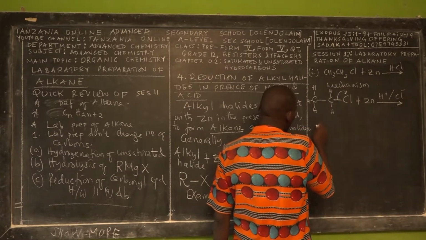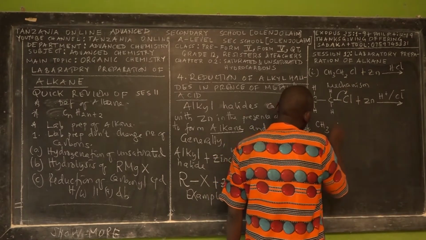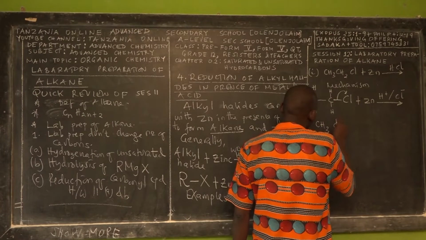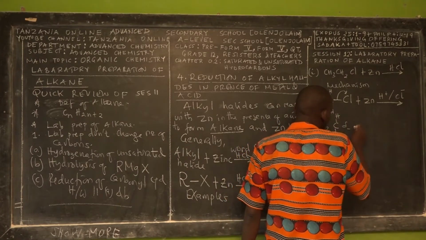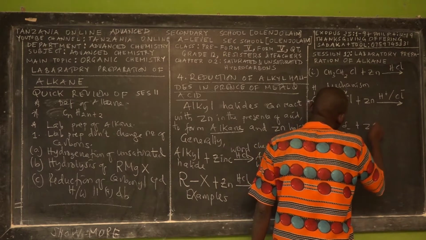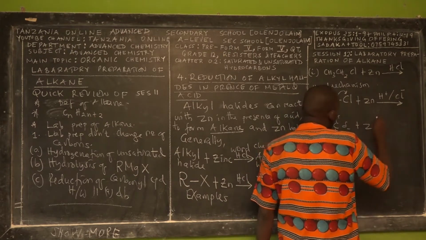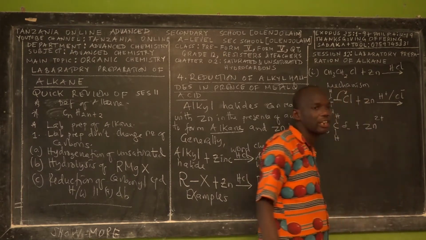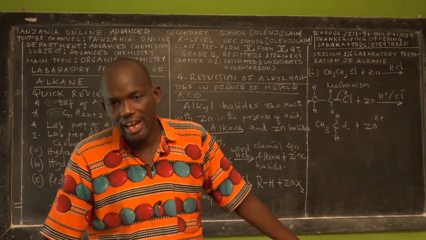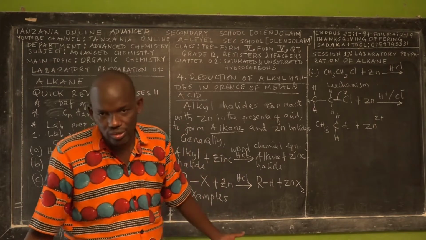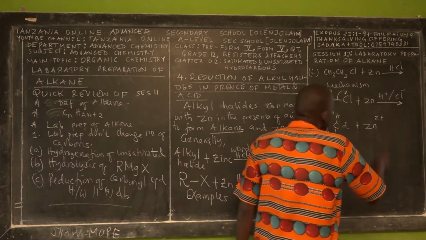If that bond breaks, on this side you have CH3 with hydrogens bonded to carbon, and here you have partially negative chlorine. Then you have zinc, but zinc also has to ionize by losing 2 electrons, because zinc metal is unreacted, a neutral atom.